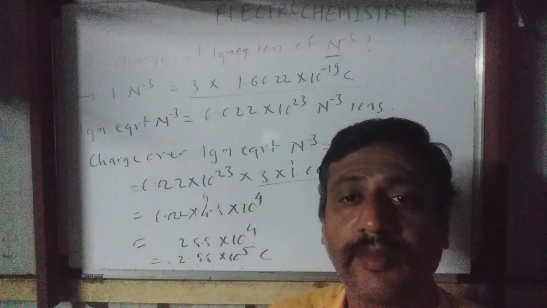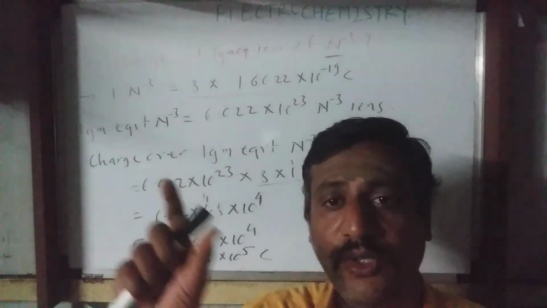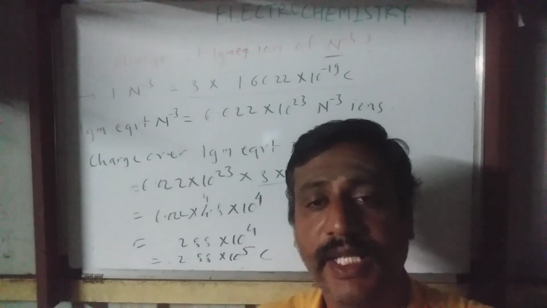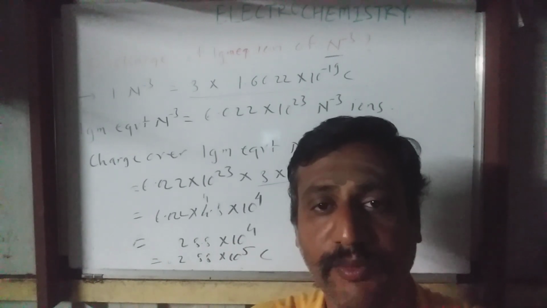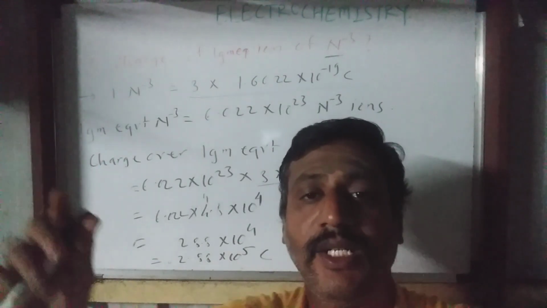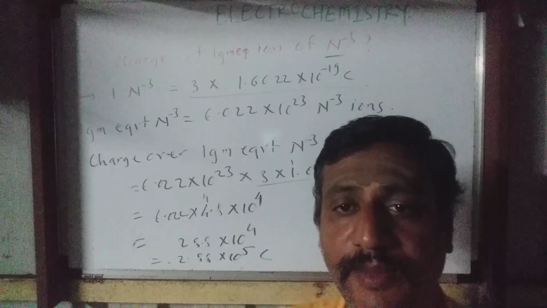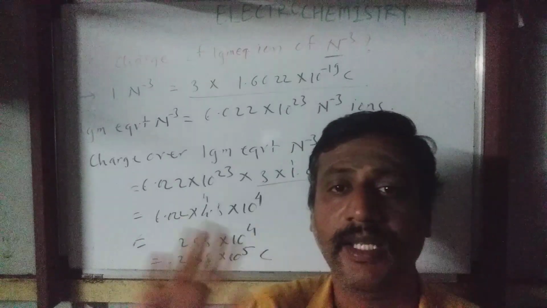Okay, so the summary is what? The weight of substance liberated or deposited is directly proportional to the quantity of electricity. The more quantity of electricity we pass, the more of the substance will get deposited. Okay, bye, thank you.